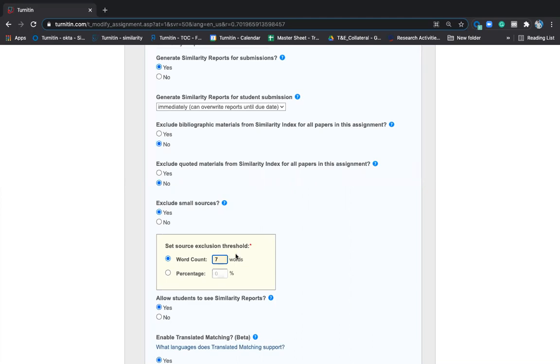Every publisher has a publication recommender. If you go there, you will be able to identify it. For thesis, it is something different. Whatever the norms are of your university, you can set that word count here.